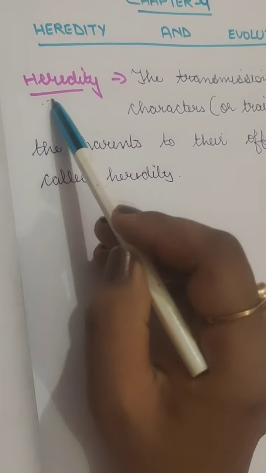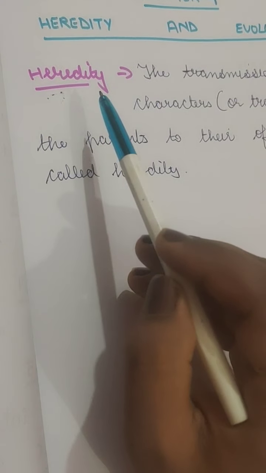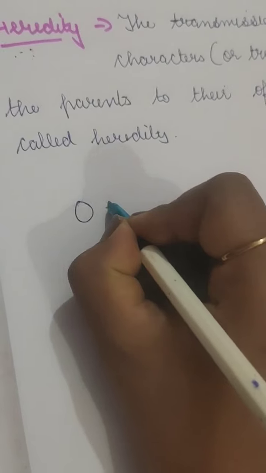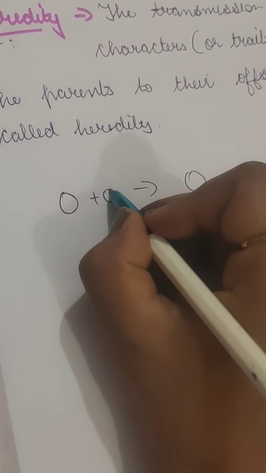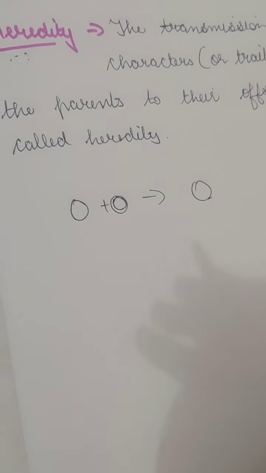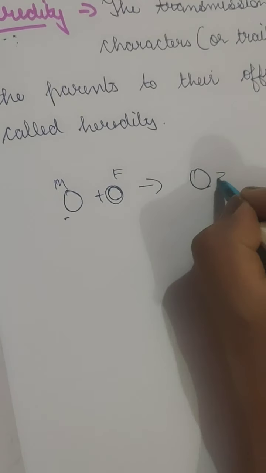Okay, so this heredity is the result of the information which is present, because we know that whenever a zygote is formed, there are two cells, male and female, which fuse together and form a zygote. So only the sex cells are involved in that, because they are haploid cells. Like this is a male cell and female cell, and this is a zygote.